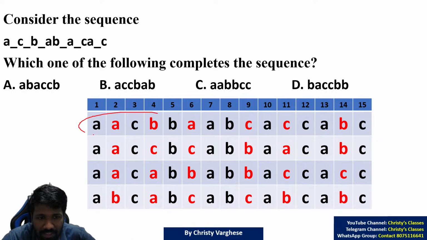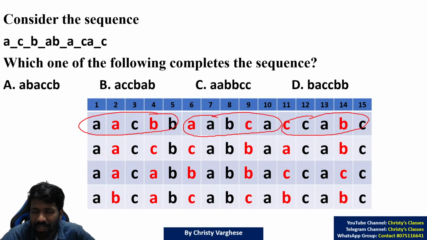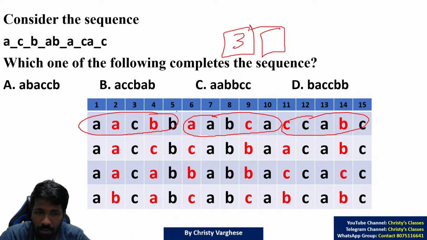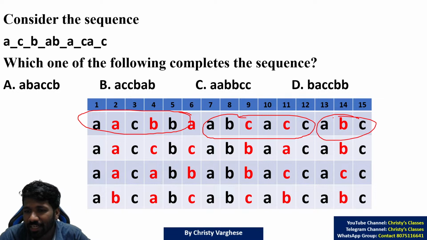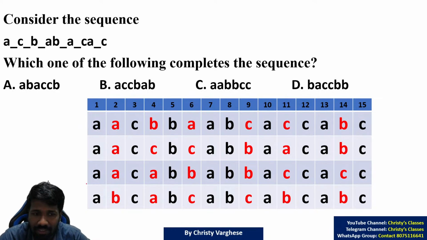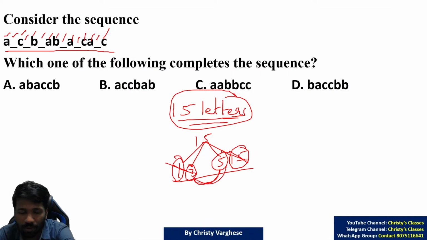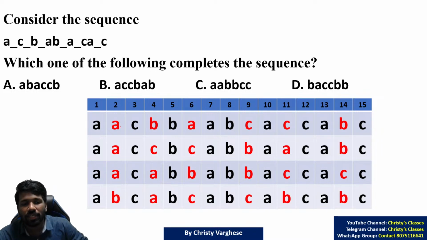Now groups of 5 we can check. AAC, BB, AABCA, CCABC. That is also not a pattern. We only have to check groups of 3 or groups of 5. Because if it is not a factor, what is the problem? Groups of 6 does not make sense, because if you group it into groups of 6, 6 letters, then 3 letters, that is not a proper group. Every group should have an equal number of elements. That is the idea. So that is why after factorizing we understood only 3 and 5 are possible. So by that logic, we are checking groups of 3 and groups of 5.